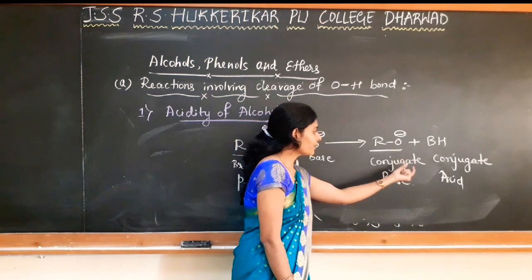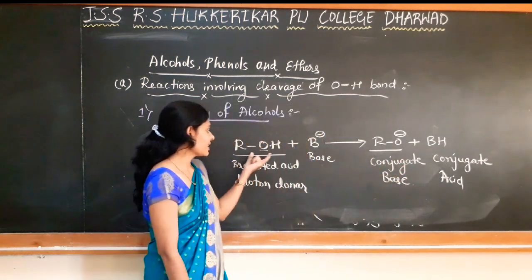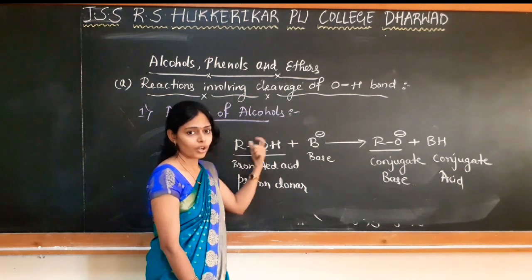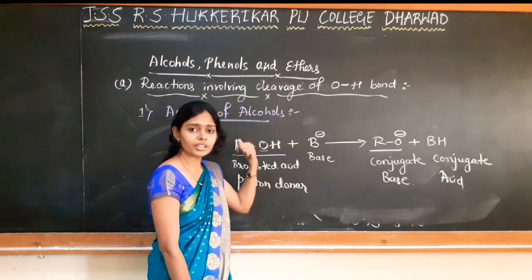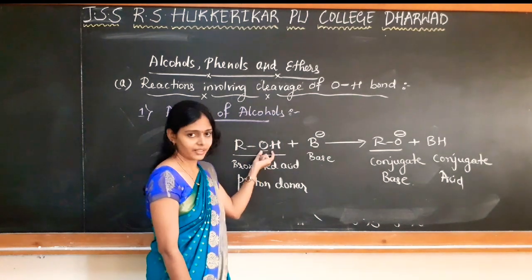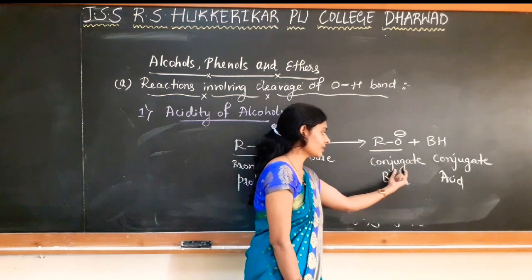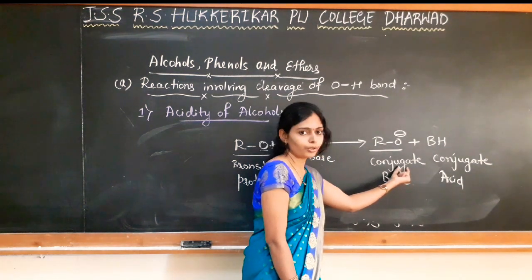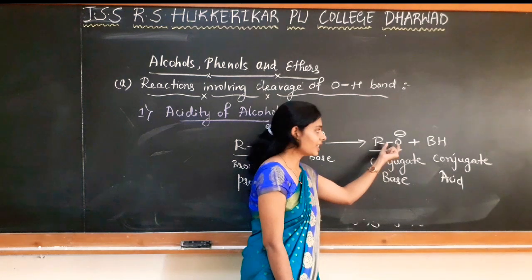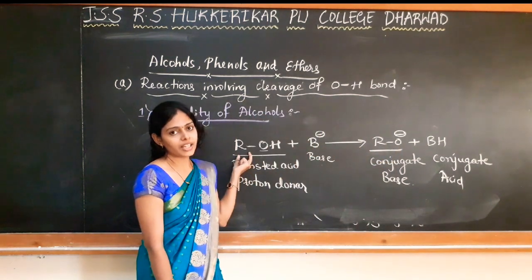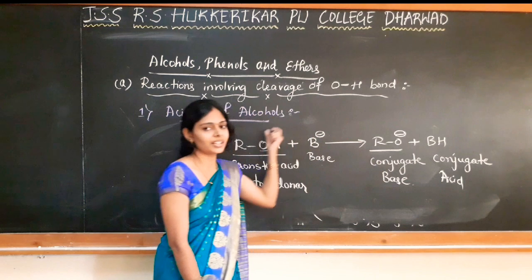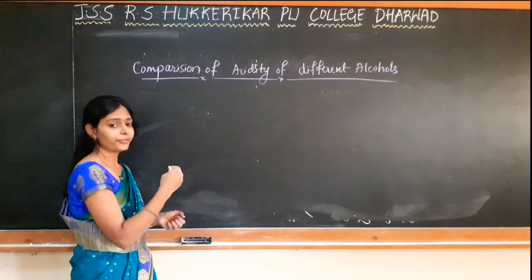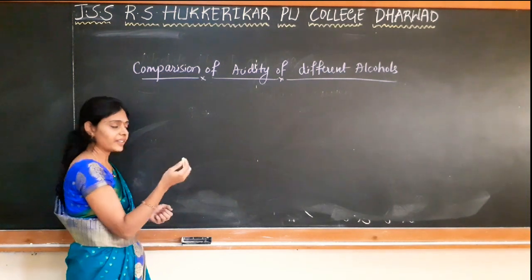And the stability of this conjugate base decides the strength of this particular alcohol, whether it is a stronger acid or a weaker acid. Strength of this acid is determined by the stability of the alkoxide ion formed by the loss of proton from alcohol. If it is more stable, then it is a stronger acid. If it is not stabilized, then it is a weaker acid. If we compare different alcohols, primary, secondary and tertiary, what happens?